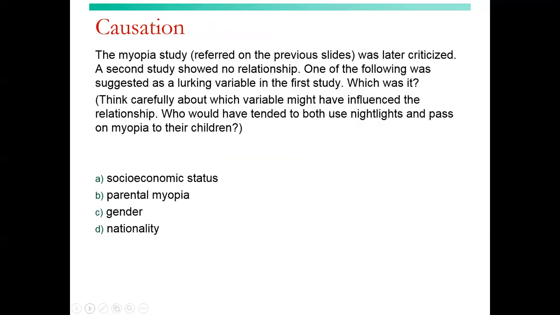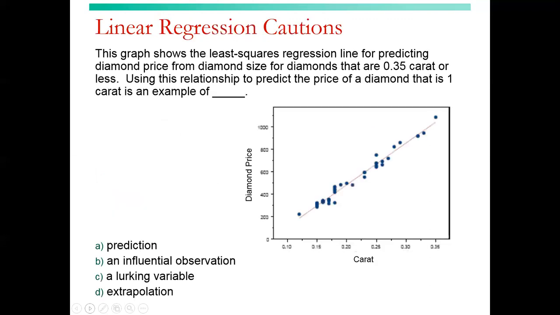The myopia study referred to on the previous slides was later criticized. A second study showed no relationship. One of the following was suggested as a lurking variable in the first study. Which was it? Think carefully about which variable might have influenced the relationship. Who would have tended to both use nightlights and pass on myopia to their children? Parents with the disease themselves can't see at night and have nightlights on so they can see their own children.